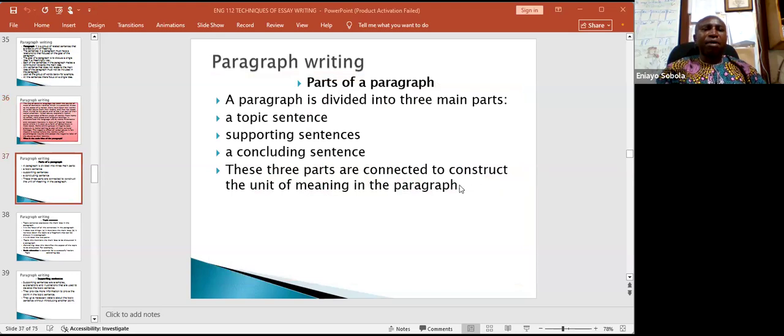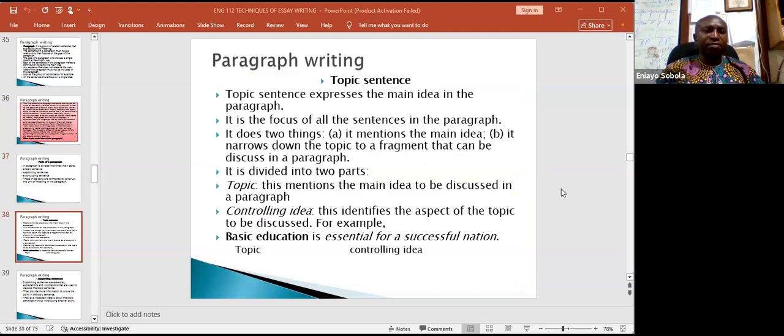So, a paragraph has three parts. We have a topic sentence, supporting sentences, and a concluding sentence. So these three parts are connected to construct a unit of meaning known as the paragraph. So we look at each of them, starting with the topic sentence.